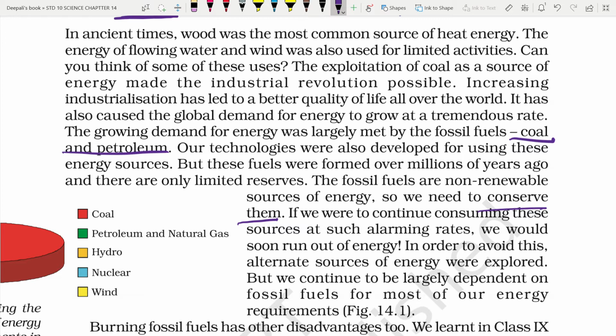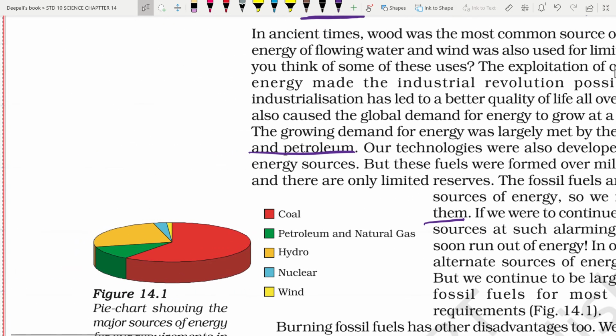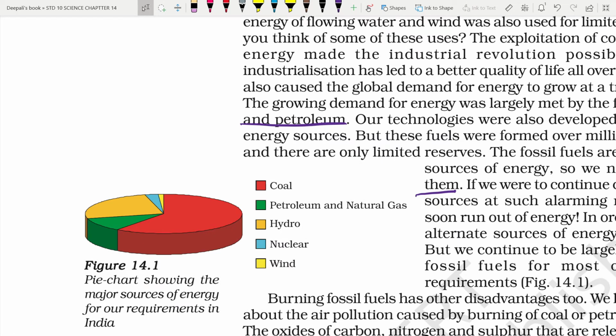If we were to continue consuming this source at such an alarming rate, we would soon run out of energy. In order to avoid this, alternate sources of energy were explored, but we continue to be largely dependent on fossil fuel for most of our energy requirement. Here is a pie chart showing the major sources of energy for our requirement in India.